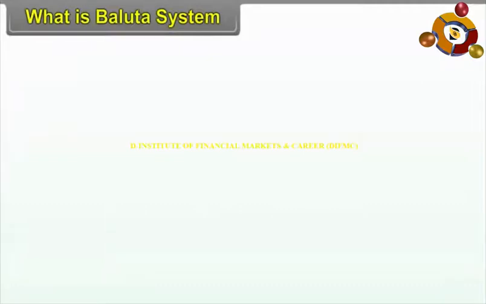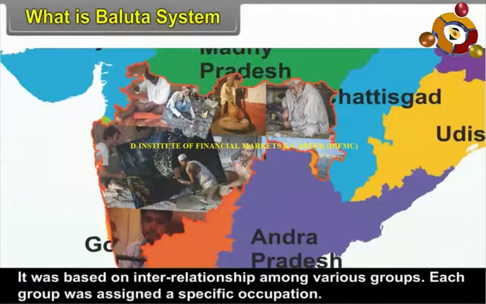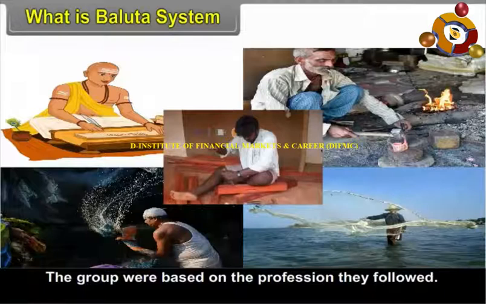3.4 What is Baluta system? Earlier, Baluta system was practiced in rural parts of India. It was based on interrelationship among various groups. Each group was assigned a specific occupation. The groups were based on the profession they followed.